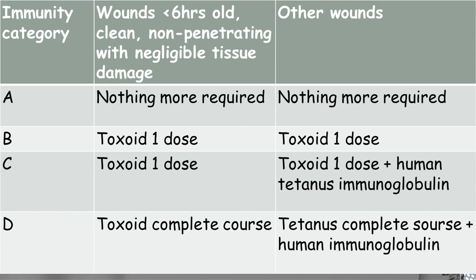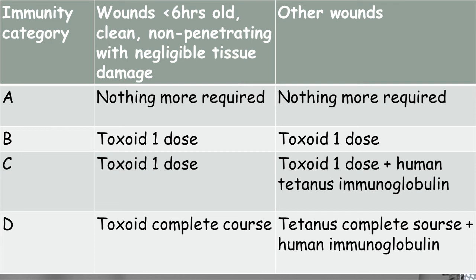So here, if the wound is less than 6 hours old and it is clean, non-penetrating with negligible tissue damage, then nothing is required, and in case of other wounds also there is no need. In case of B category, toxoid 1 dose would be required, and in case of other wounds also toxoid 1 dose is enough. In case of C category, toxoid 1 dose, and in case of other wounds, toxoid 1 dose plus human